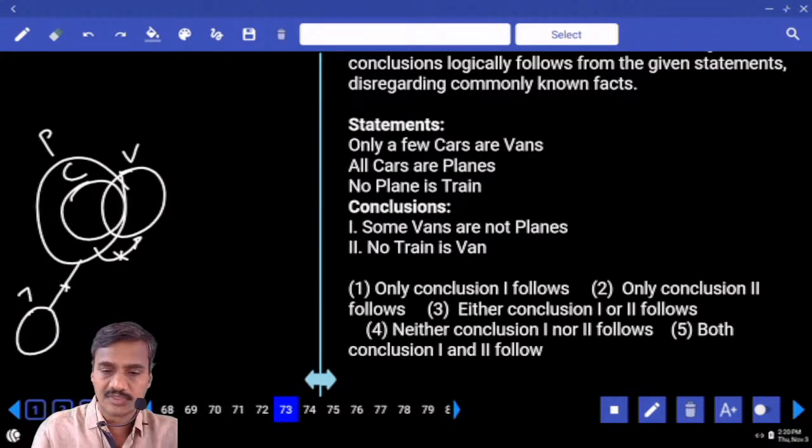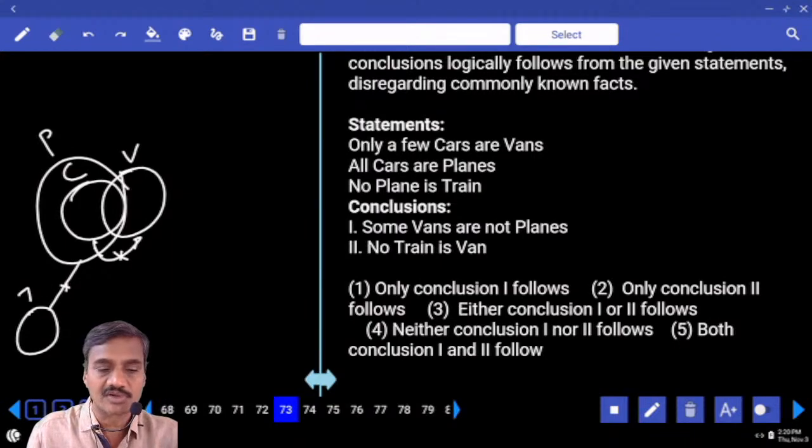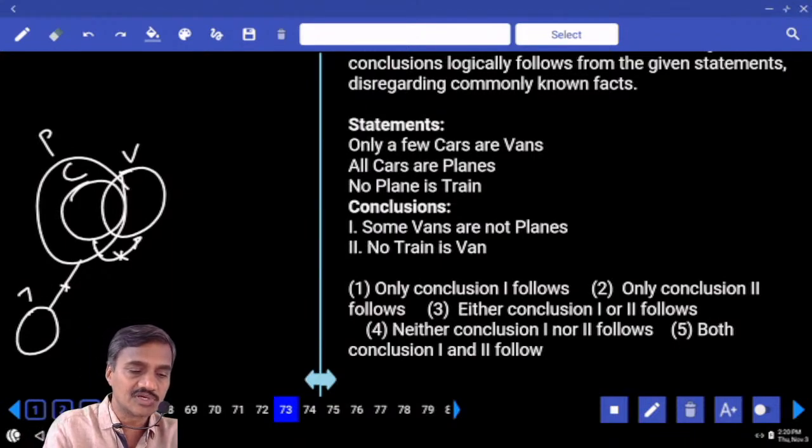And next one, only a few cars are vans. This entire car cannot be van. Some vans are not planes. Some vans are not planes. Now these are the vans which are not planes.